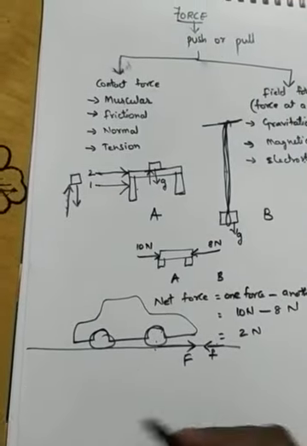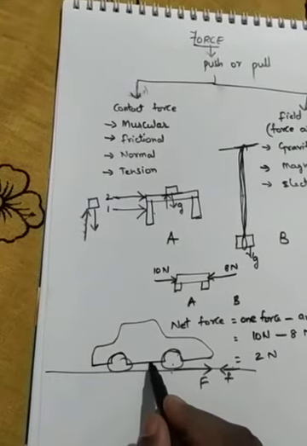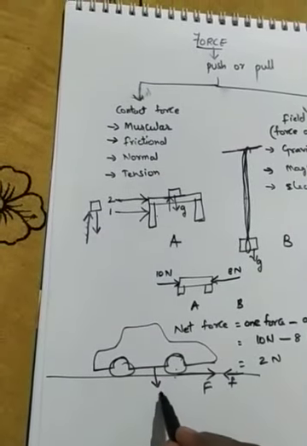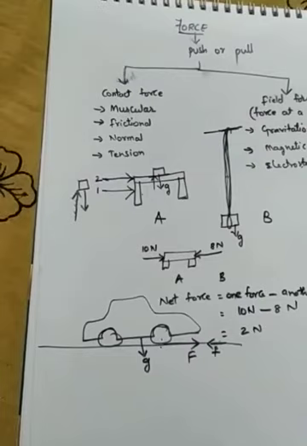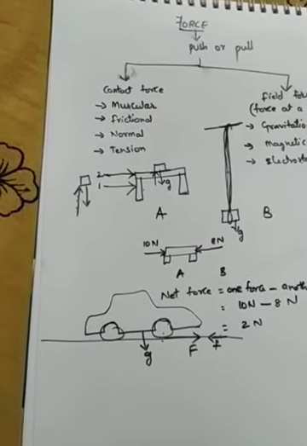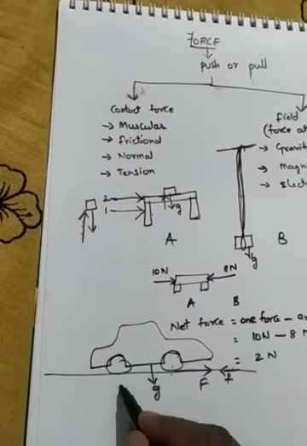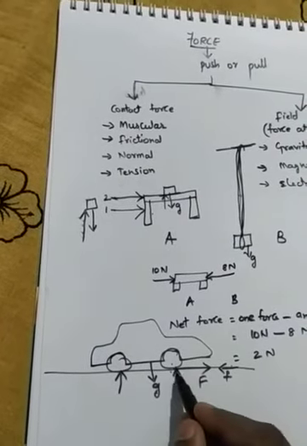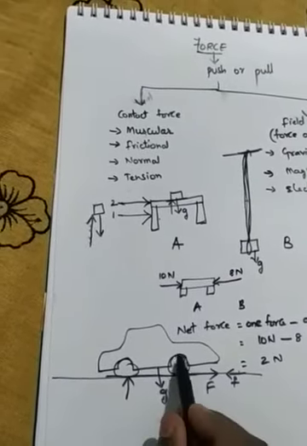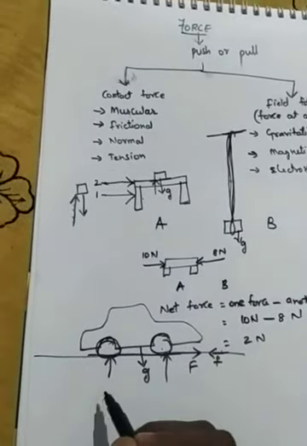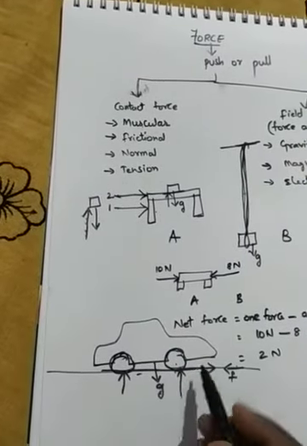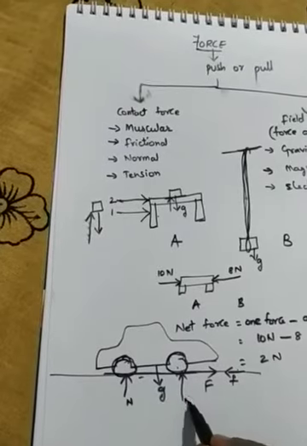What is the other force acting here? This car will be pulled down with gravitational force. Right or wrong, children? What is another force acting on this car opposite to this gravitational force? Normal force, like this. Because on the ground the two wheels are touching, so between this wheel and the road, the normal force will be acting.